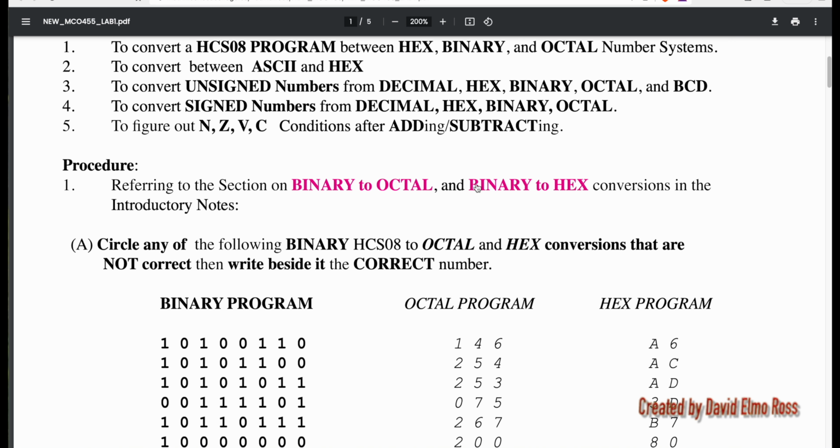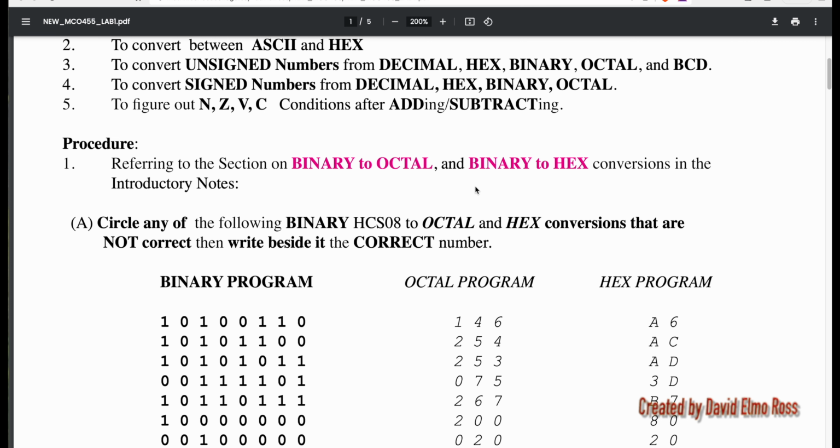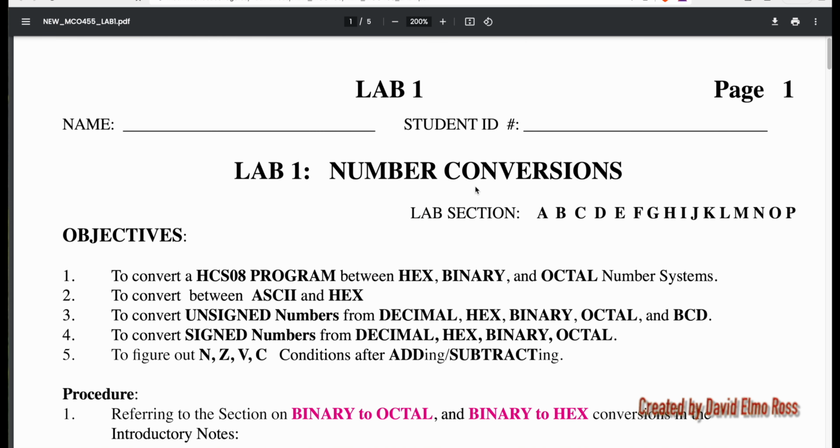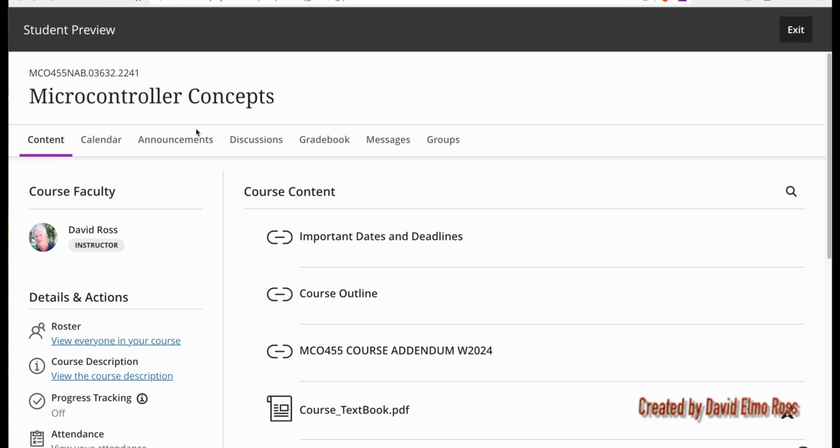This is another YouTube video to show you how to do this. And what I want you to do for the first week is to actually have this printed out and brought to your theory and your lab class for the first and the second week. For those of you who want to get started on lab 1 ahead of time, you can go to your theory section, whether it's A, B, C, D, or E, F.